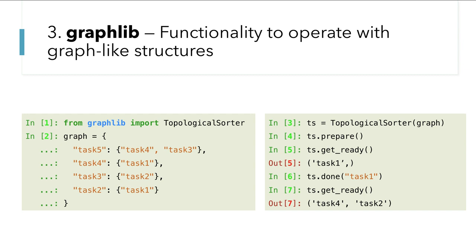Once that task is completed, you just need to call the function ts.done and pass task 1 as the argument. Once you call it, the topological sorter object knows that task 1 is completed. That means task 2 and task 4 can be executed now. In the second iteration, when you call ts.get_ready, it will give you task 2 and task 4. In the same way you can go further and further.